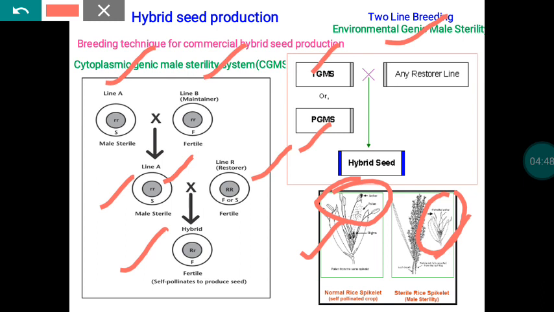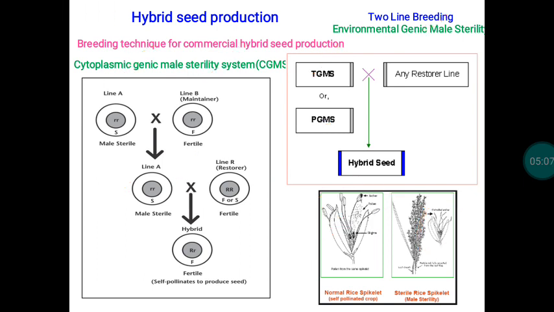So this is in short about the cytoplasmic genetic male sterility system, or TGMS or PGMS, that are followed for hybrid seed production in rice. In today's presentation, we are going to discuss hybrid seed production in paddy based on the cytoplasmic genetic male sterility system.